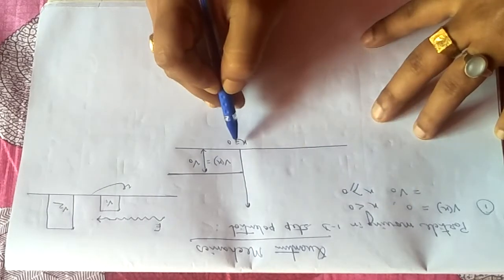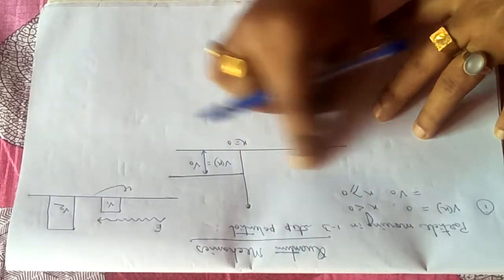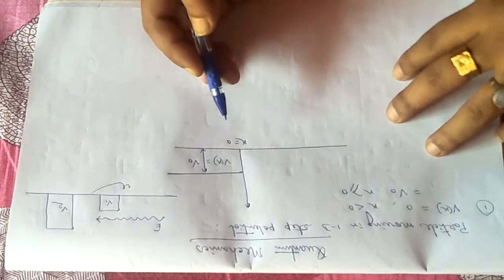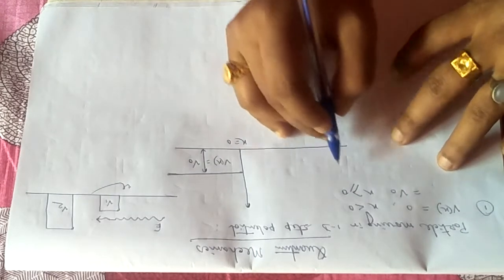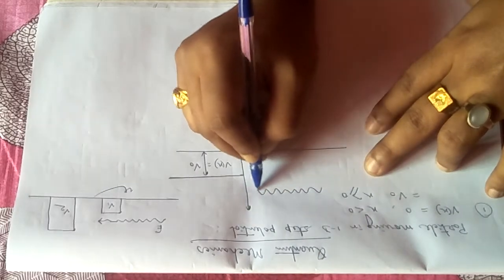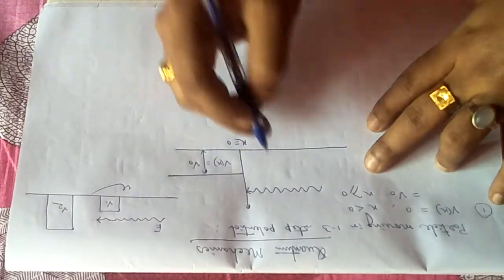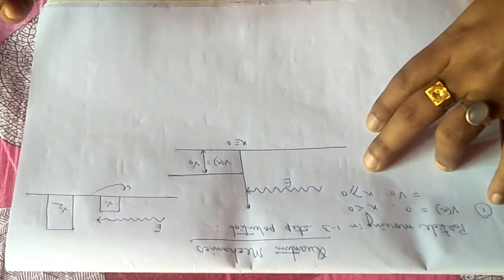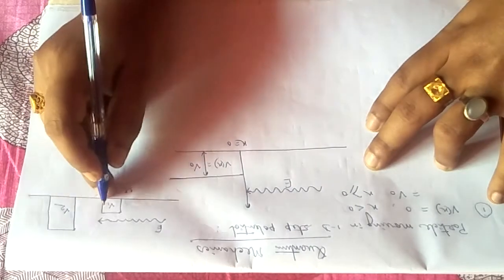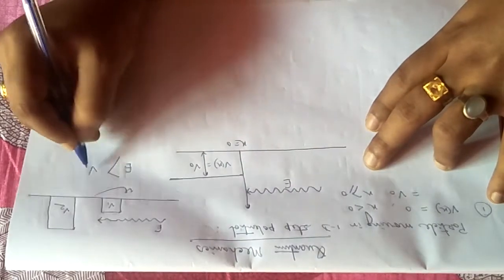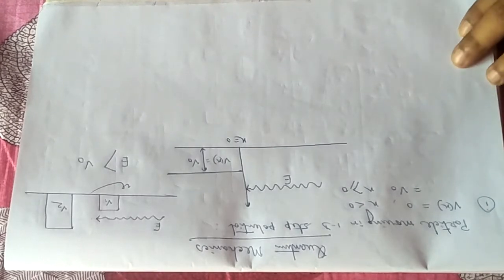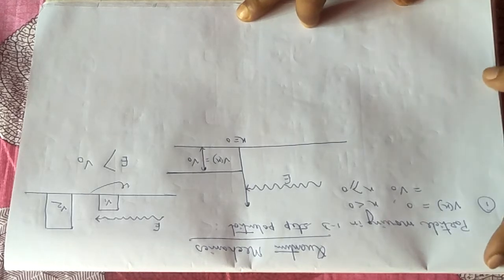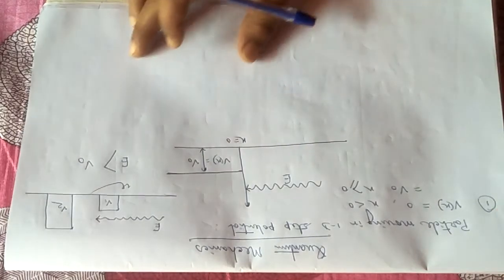So according to the problem, at x equals 0, the potential energy before x equals 0 is 0. After x equals 0, it is V0. This is the height. Also I am considering that I have some incident wave incident on the interface, whereas the energy of the wave is E, and the condition applied for the first case is that E is greater than V0. So I will be solving this problem first, where E is greater than V0. Let us consider first the classical mechanical limit, which is E greater than V0.